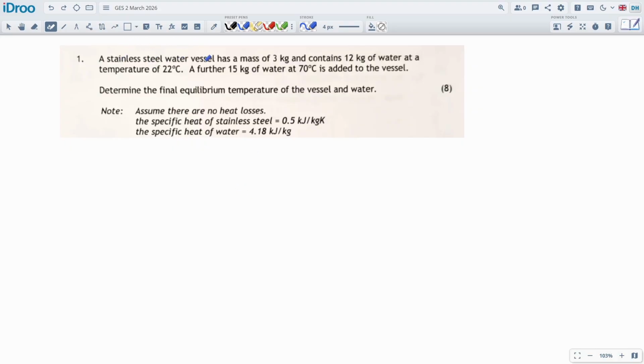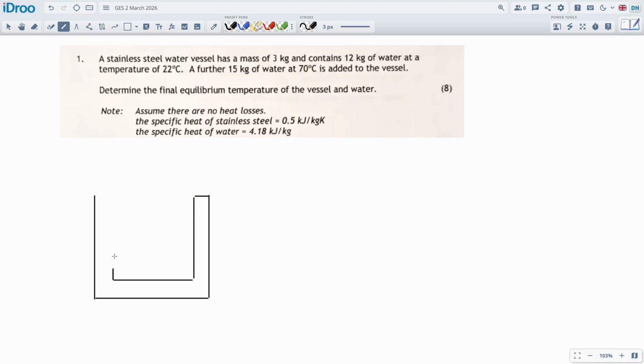A stainless steel water vessel, made from stainless steel but is for water. Oh my goodness, why would you call it a stainless steel water vessel, not just a stainless steel vessel? It has a mass of 3 kg, has that much water in it, and you're going to add some more water into it. So let's sketch out a diagram of what they're even talking about, because as usual, it's difficult to say things clearly.